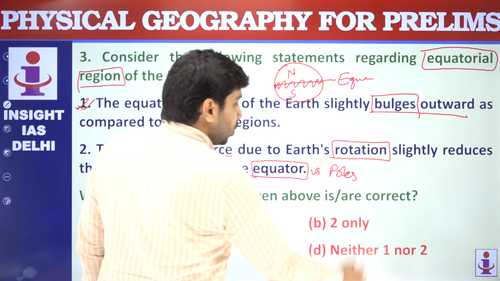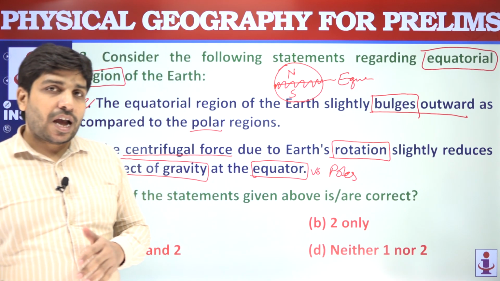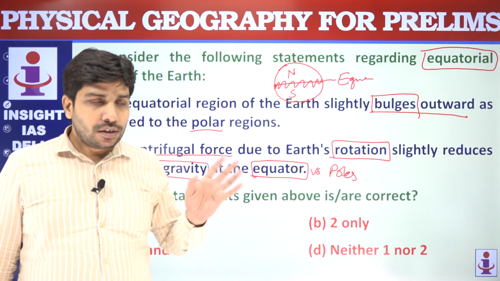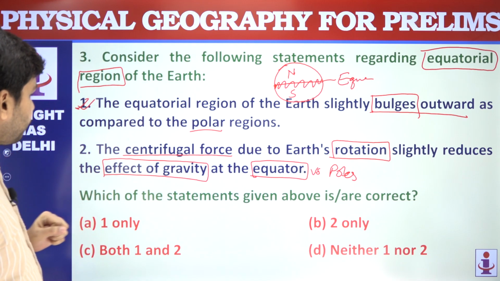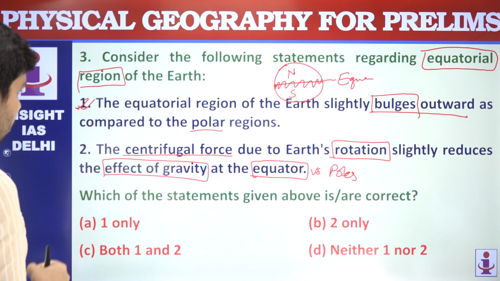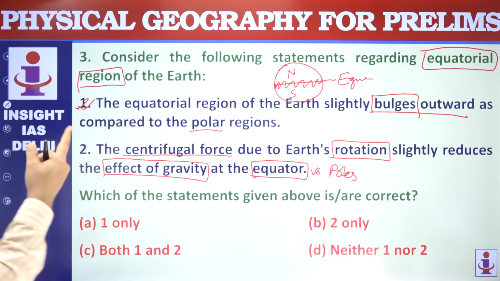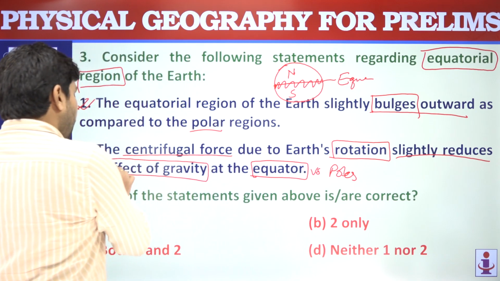क्या अर्थ की जो ग्रेविटी है, is the gravity of earth having different effects near the poles and the equator? So these 3 or 4 things, one statement is trying to test you. So this statement is correct actually, because of this centrifugal force the equator is having a slightly reduced effect of gravity.